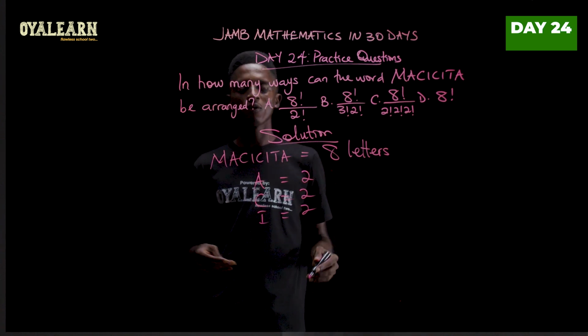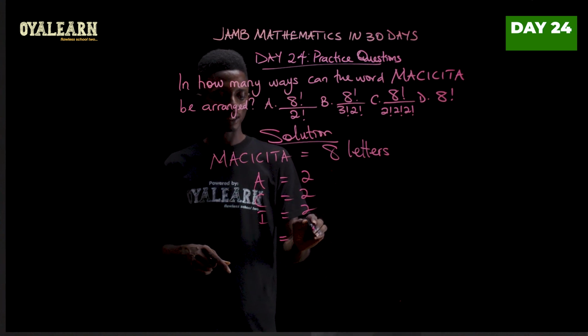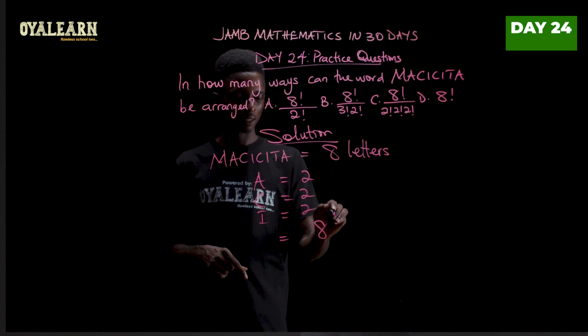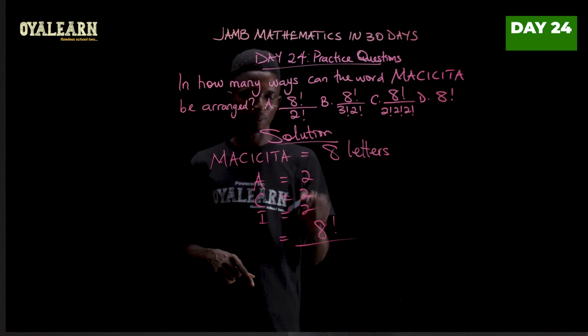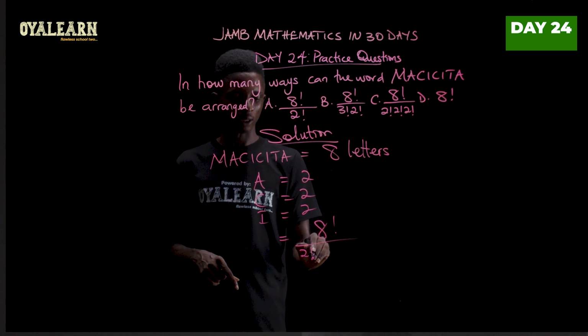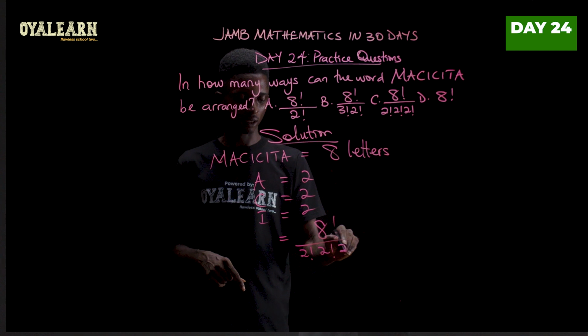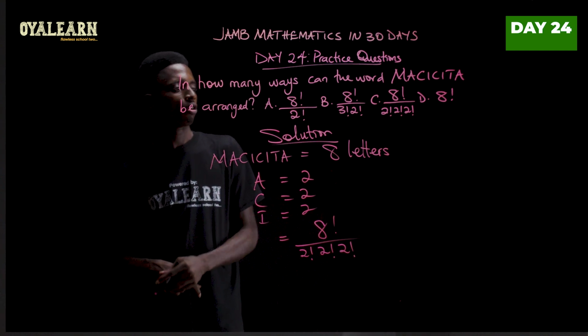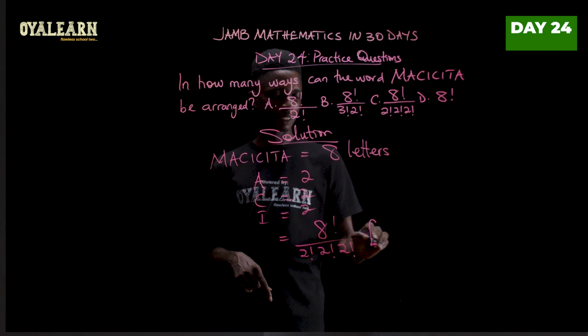So to find the number of ways you can arrange it, our answer would then be 8 factorial divided by 2 factorial, 2 factorial, 2 factorial. So the correct option here is C.